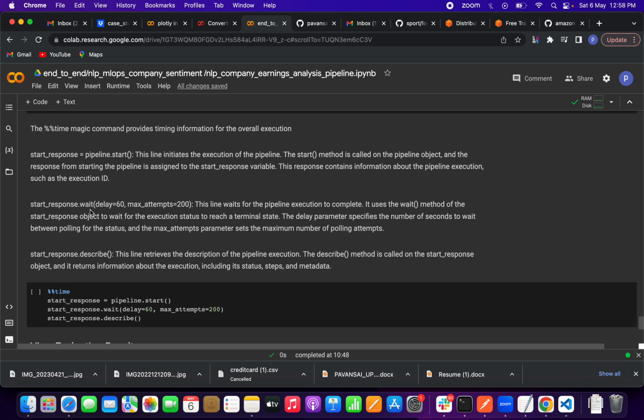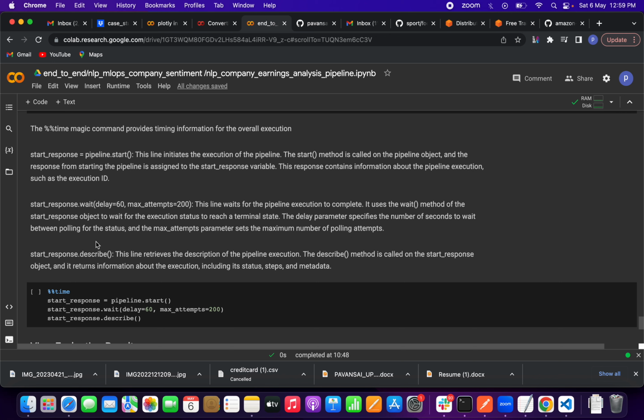Then start_response.wait, with some parameters like delay 60 and max attempts. This line waits for the pipeline execution to complete. It uses the wait method of the start response object to wait for the execution status to reach the terminal state. The delay parameter specifies the number of seconds to wait between polling for the status. The max attempts parameter sets the maximum number of polling attempts.